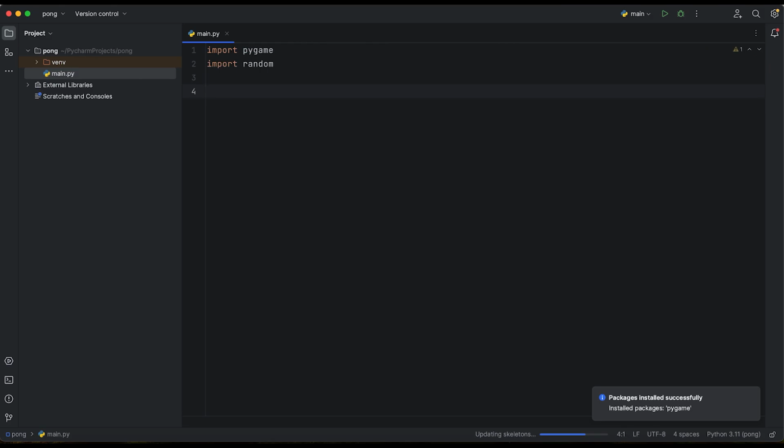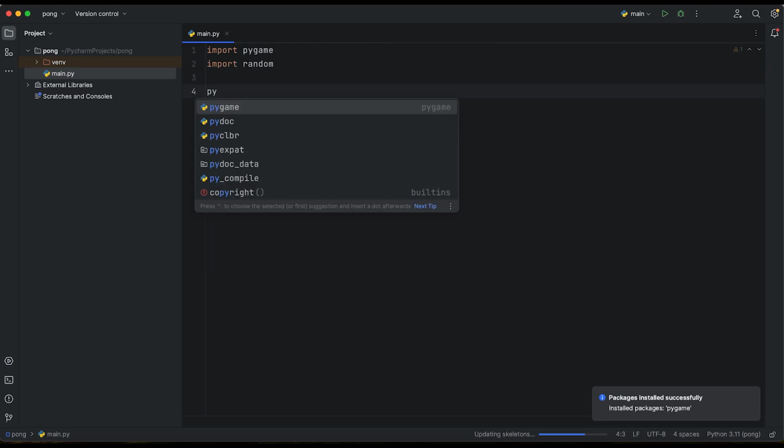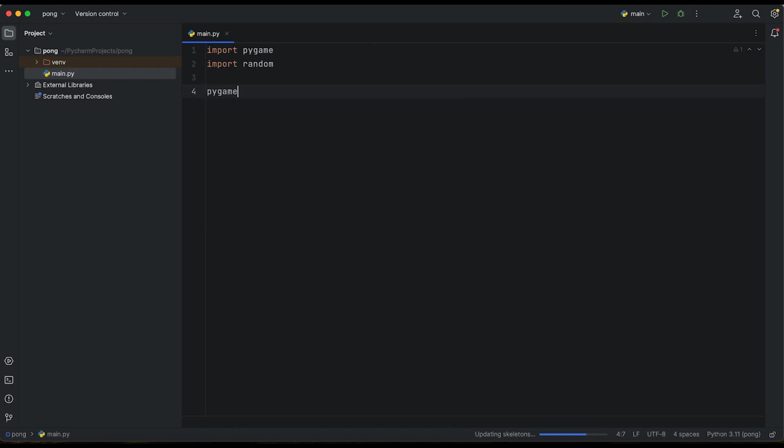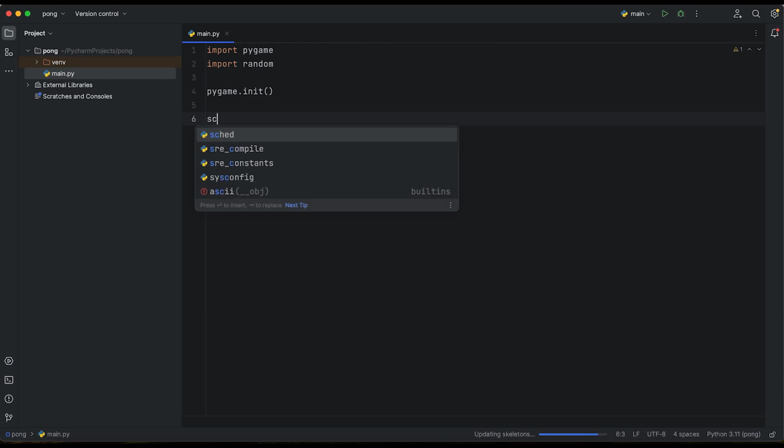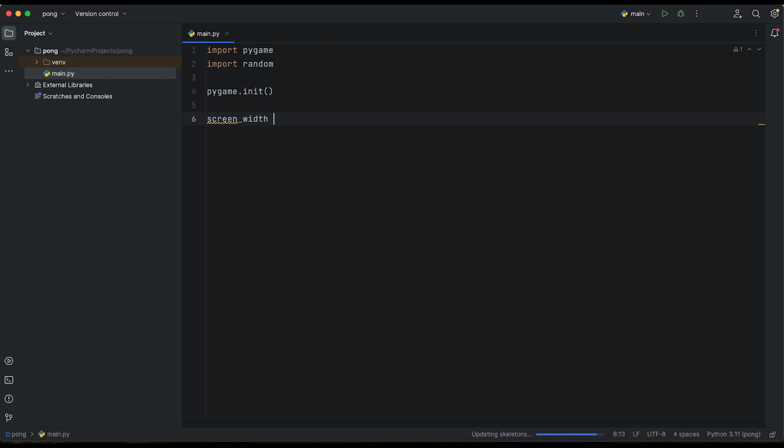Okay, whenever it's installed, we need to initialize our Pygame. So pygame.init, and we initialize our Pygame. The next thing, we are going to create some screen setup. To create something like that, we need screen width.